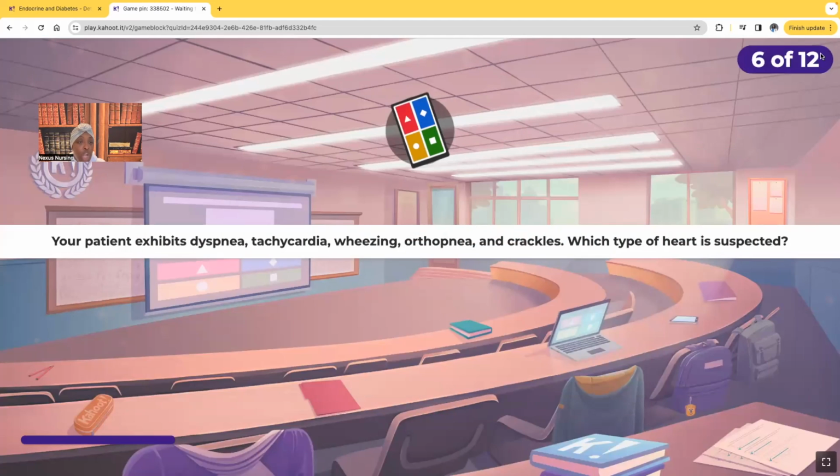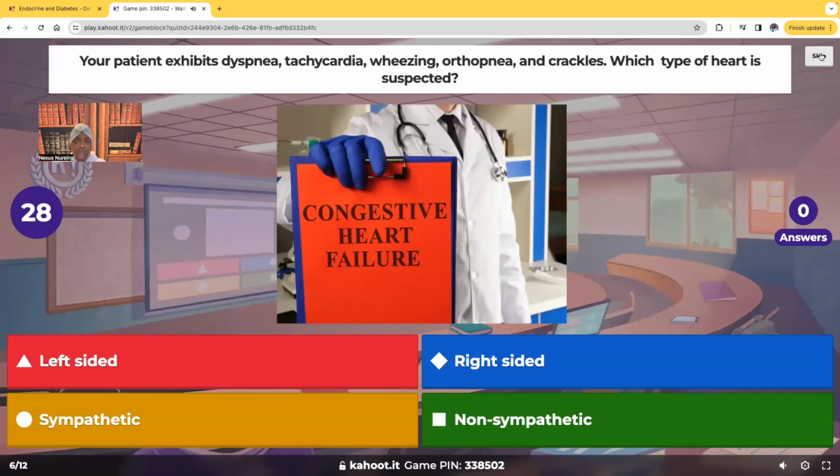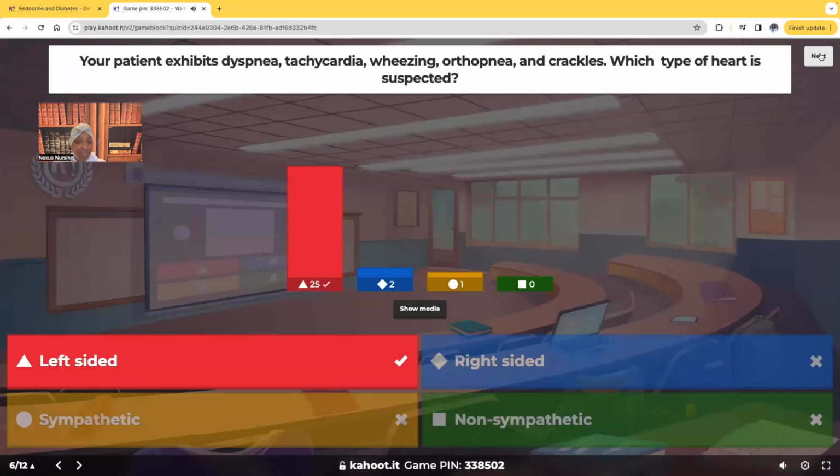Next question. Your patient exhibits dyspnea, tachycardia, wheezing, orthopnea, and crackles. What type of heart disorder is suspected? Left-sided, right-sided, sympathetic, or non-sympathetic? Look at these signs and symptoms. Difficulty breathing, increased heart rate, wheezing, orthopnea, crackles. What are we thinking? Very good. That's right.